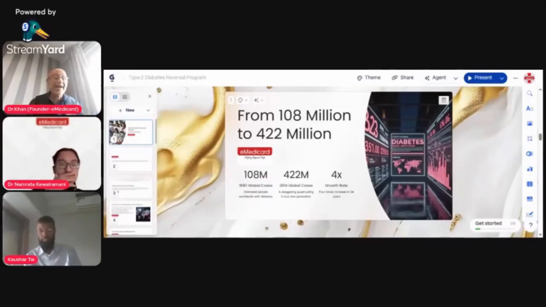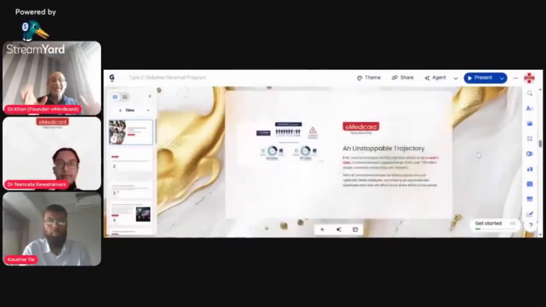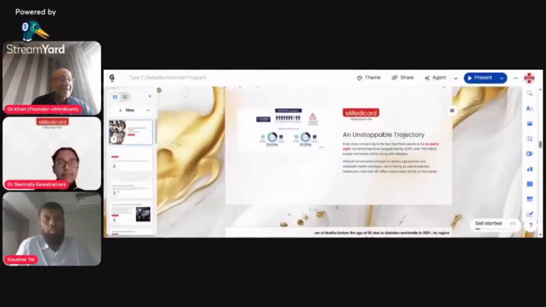So now they're projecting by 2045. Next slide. By 2045, they're predicting that at least 700 million people will be suffering from type 2 diabetes across the globe. So this is what the prediction is, and that is very alarming. And this burden of diabetes extends beyond individual health, to be very frank. It is affecting economics, productivity, the healthcare system, and there has become a huge burden on the healthcare system. Today, we have lost the NHS, unfortunately, in the US. Why? Because of too much burden from the ultimate bill of medications. Too much.